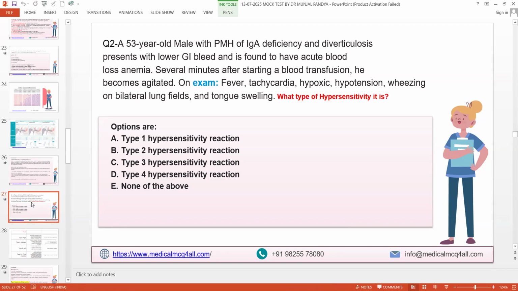What is type 1? What does it include? What is the mechanism? How are you going to treat? How are you going to prevent? Type 2, 3, 4, same thing. One example for each hypersensitivity reaction. Your time starts now. In the exam, you have hardly 10, 15, 20 seconds. So you need to read, interpret, answer, and go ahead. Take your time for 10-15 seconds. Try to understand what the exact problem is with the patient with the IgA deficiency.